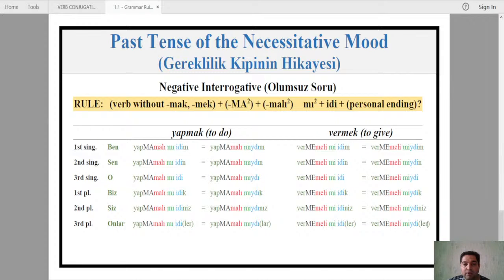And last, we have what? Negative interrogative. Okay, negative interrogative. Let me also put it on a different page.